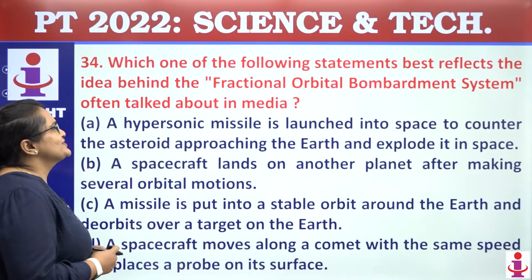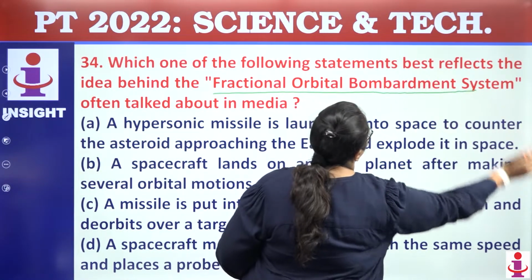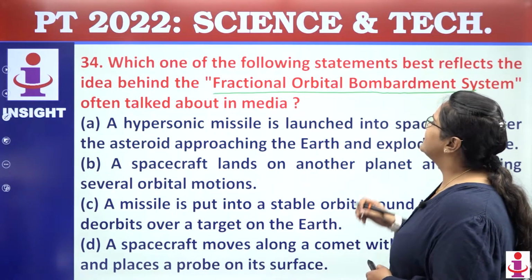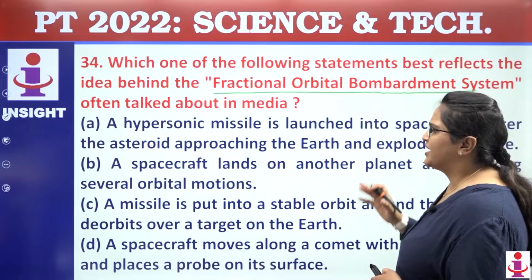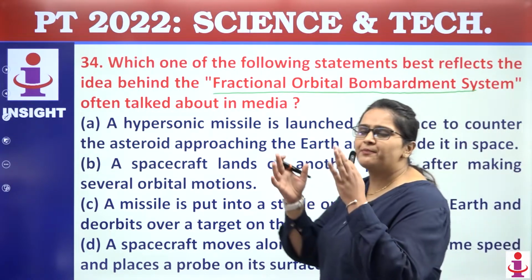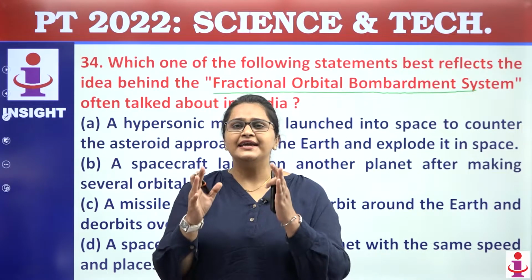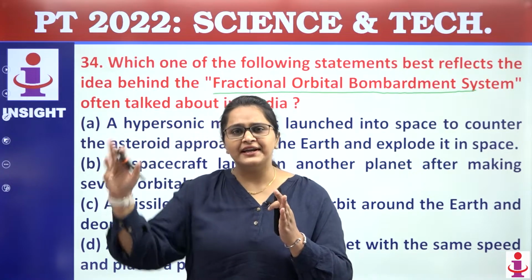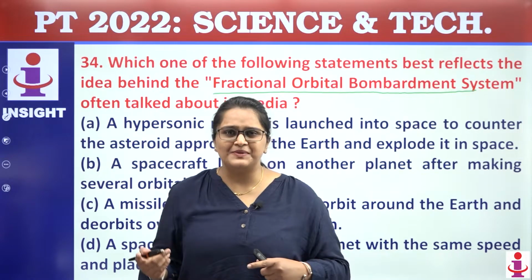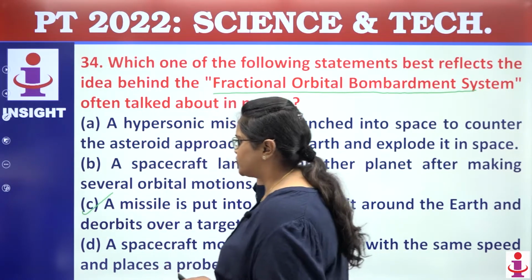This was in the news not today, not yesterday, but a few years ago. Coming towards the next question, it is related to the Fractional Orbital Bombardment System, something which was in the news. You have to tell which of the following are correct regarding it. It is basically when you are putting something into a stable orbit, and where the hit will be is not known. That will be known only once it is done. The answer of this comes out to be C.